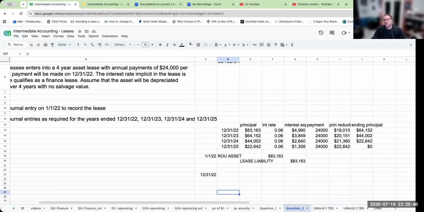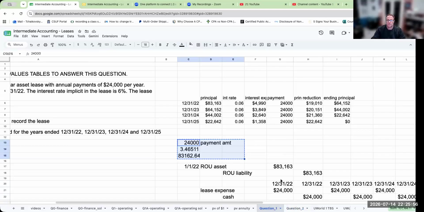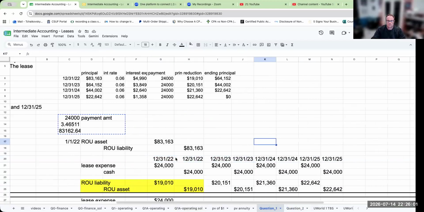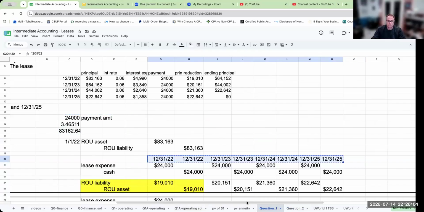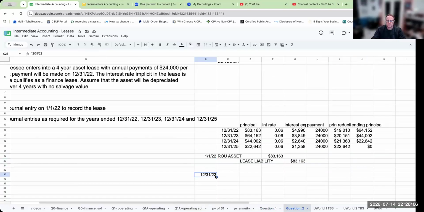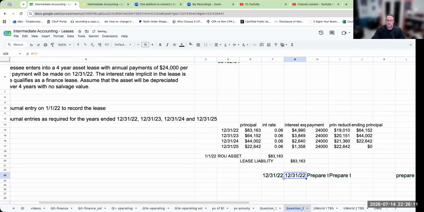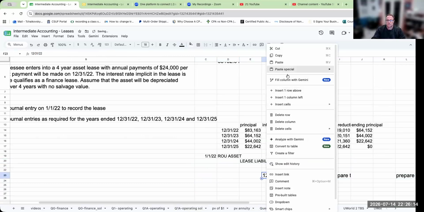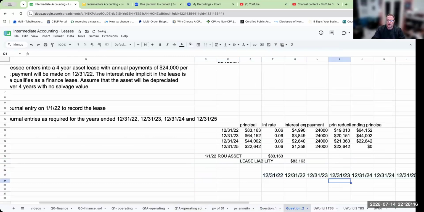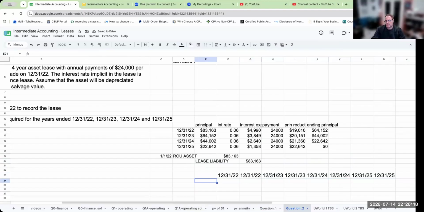One of the things I have to do is show the amortization. And let's do this the same way we did the last one. So I needed to show two things.